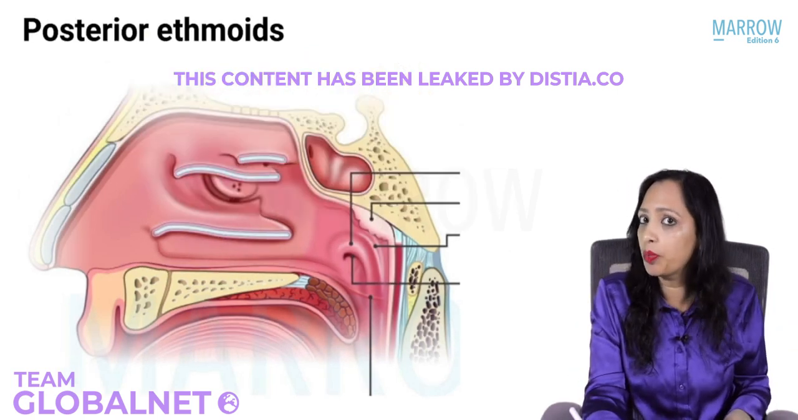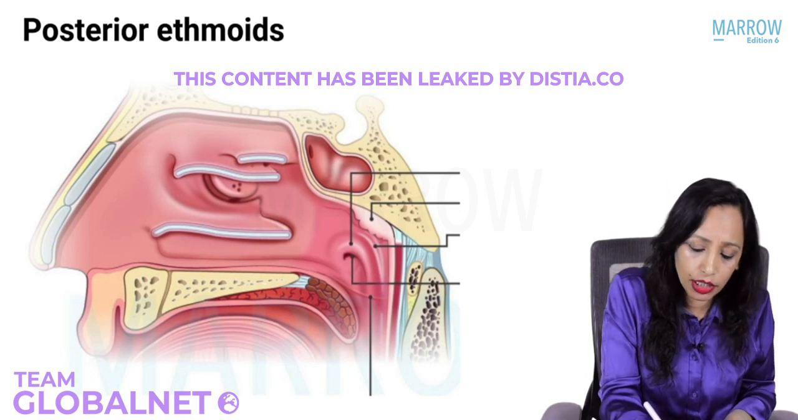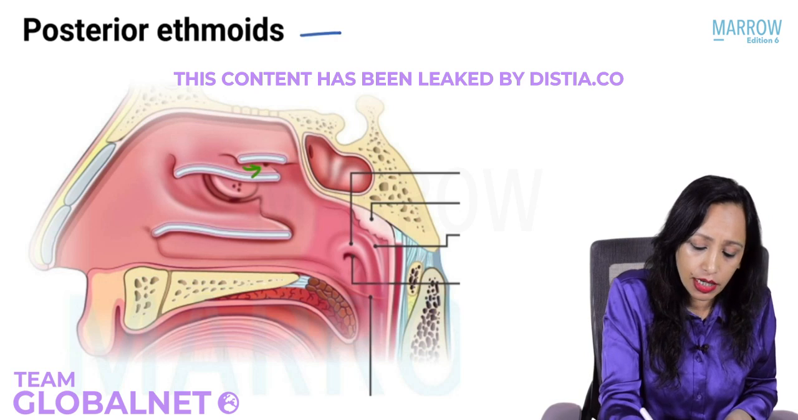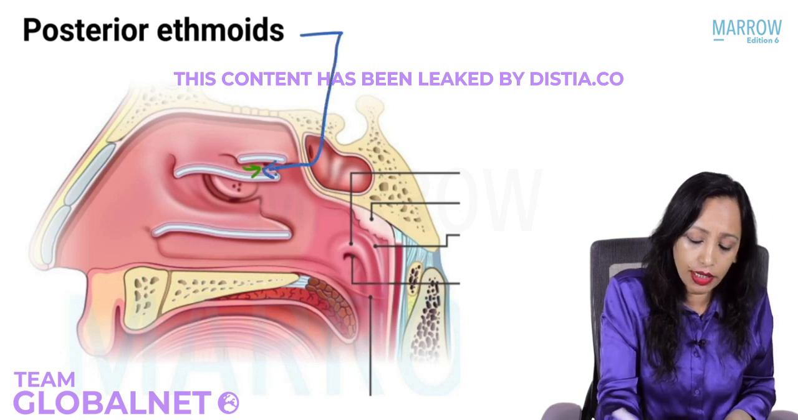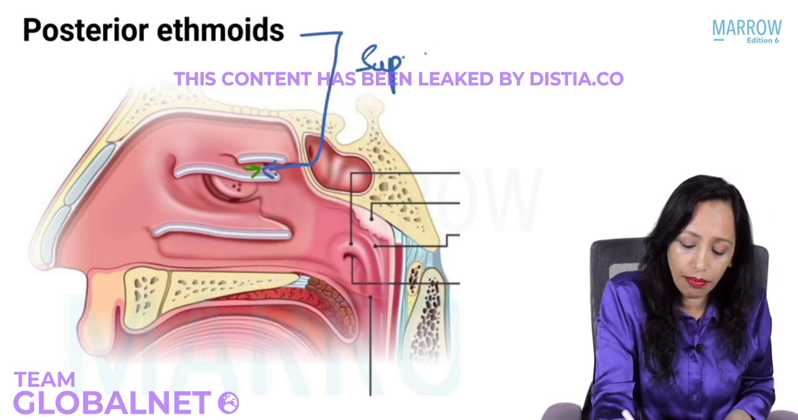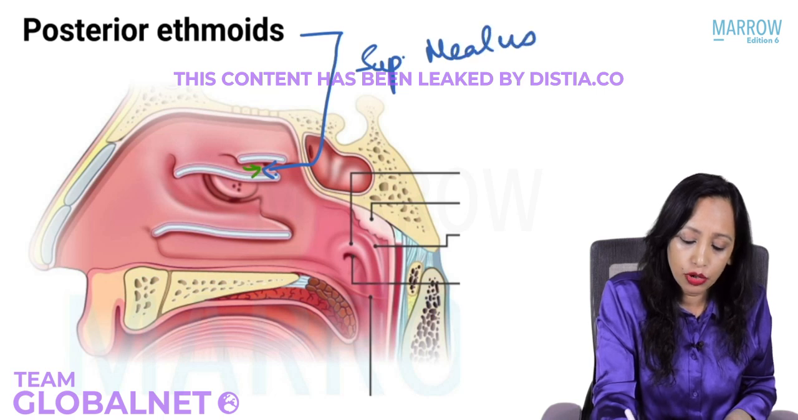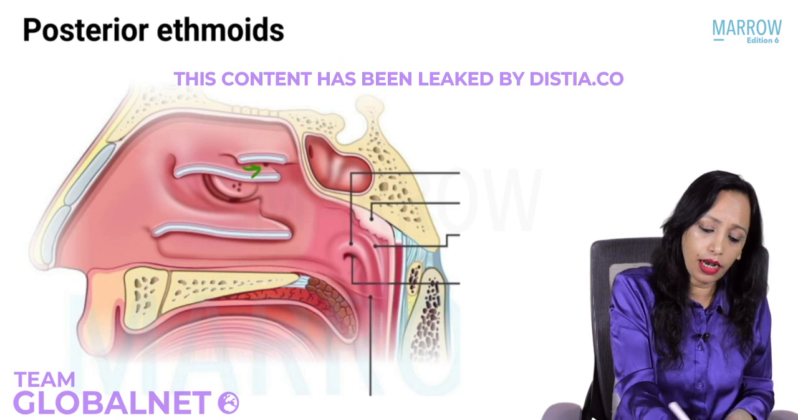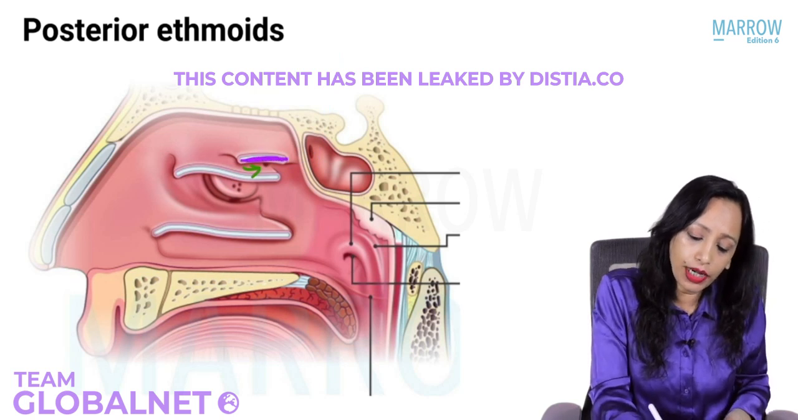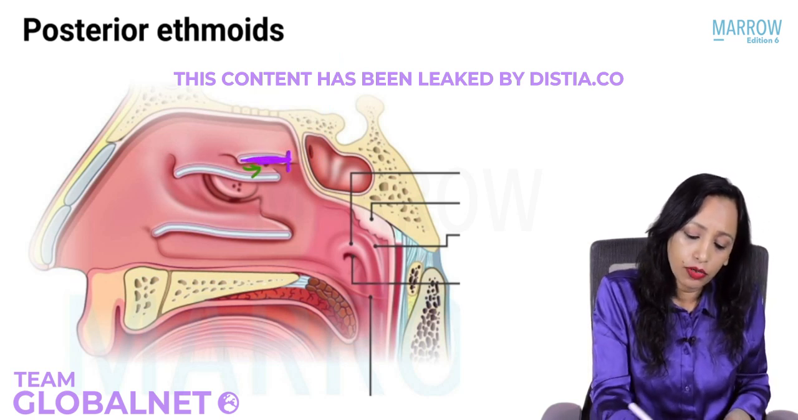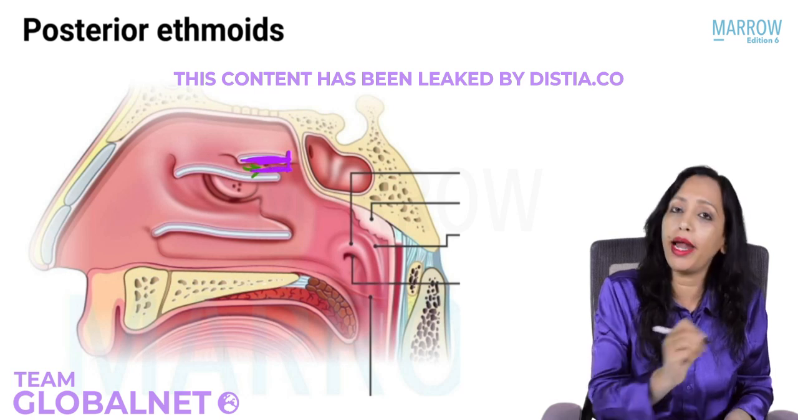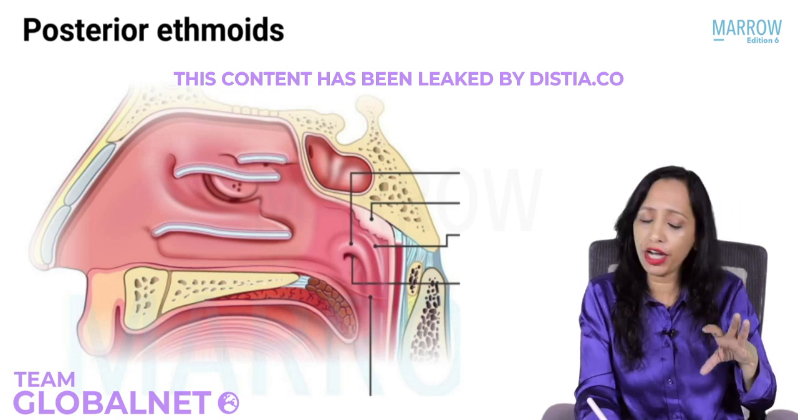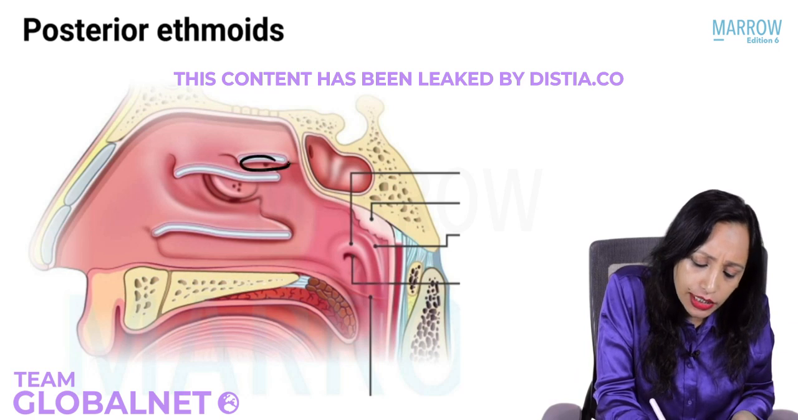Now coming to the posterior ethmoids, where do they open? Yes, they open in the superior meatus. So this is the area of the superior meatus, and the posterior ethmoids open in this area. Now just see here. Can you make out that the superior turbinate ends here? Which means the superior meatus will also end here, and the posterior ethmoids are supposed to be localized to this area.